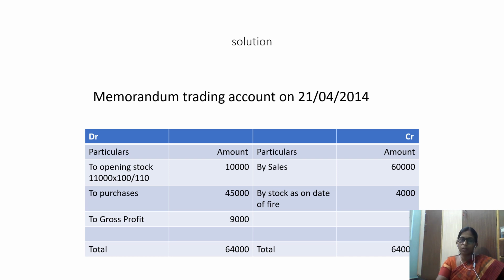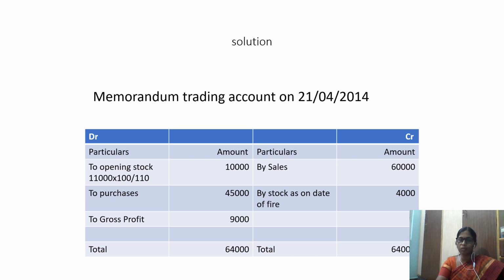So this 11,000 represents 110%. That is divided by 110, we want for 100%, so into 100, that comes to 10,000. Purchases given up to date of fire is 45,000. We record it here. Sales given up to the date of fire is 60,000. That is recorded here. And GP percentage is given as 15%.